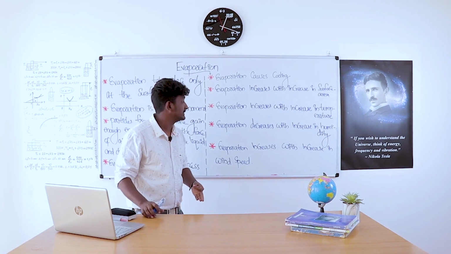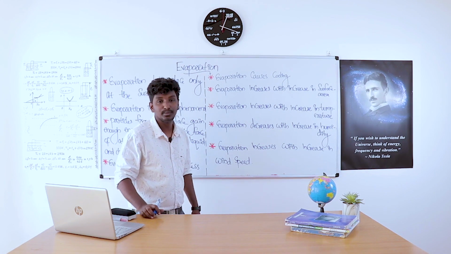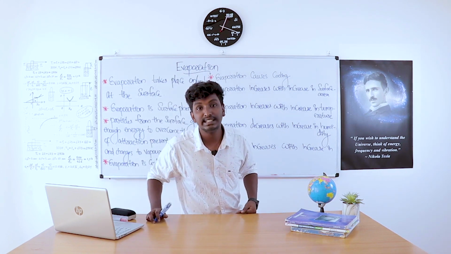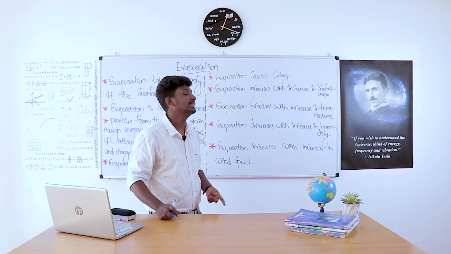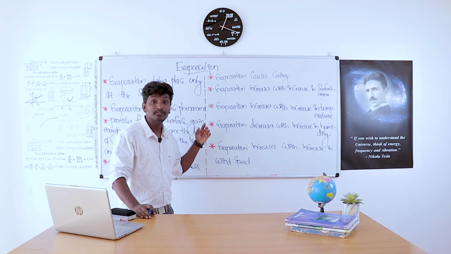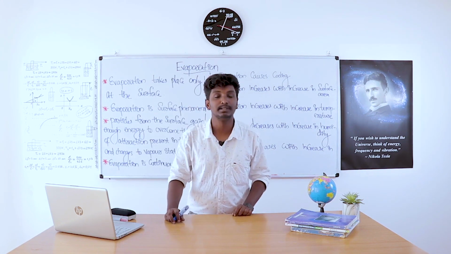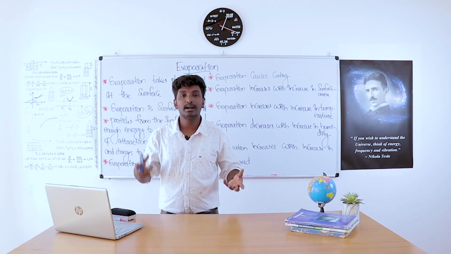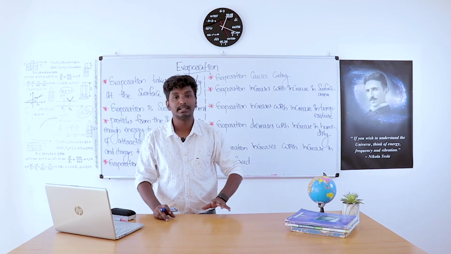The third factor is humidity. Evaporation decreases with increase in humidity. As humidity increases, evaporation decreases. And the fourth factor, the last factor, is wind speed. Evaporation increases with increase in wind speed. If we get high wind, then evaporation takes place faster. These are the factors affecting evaporation.